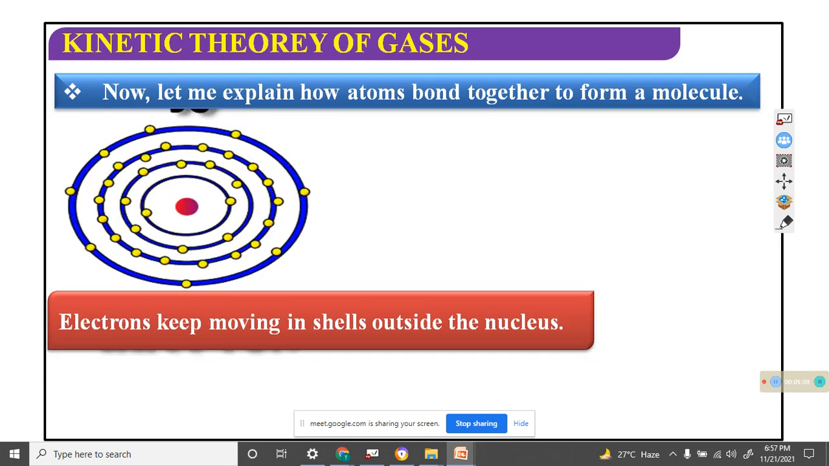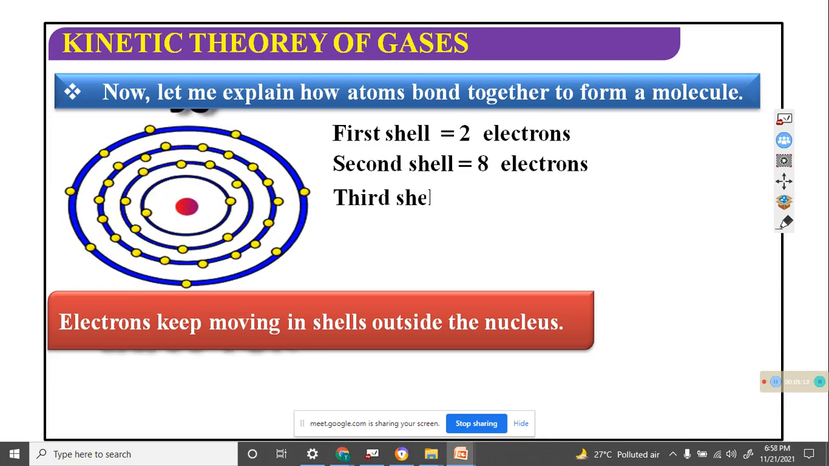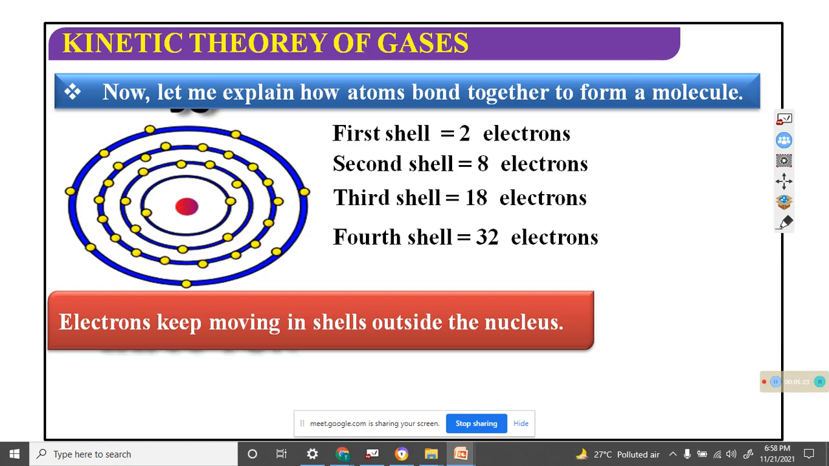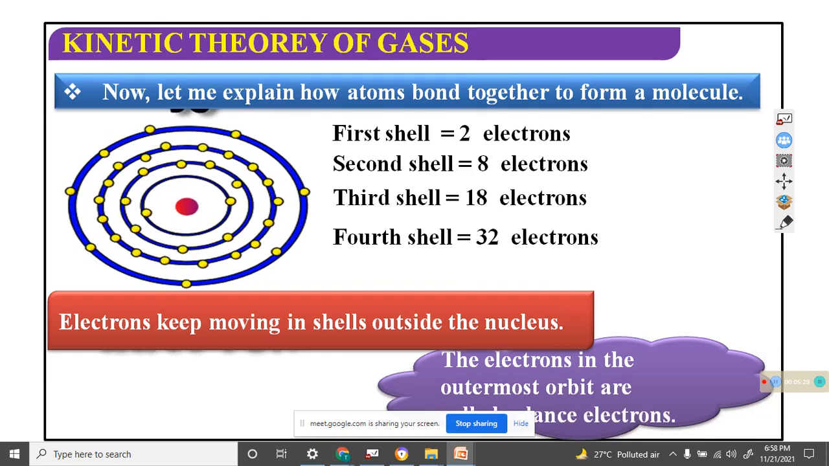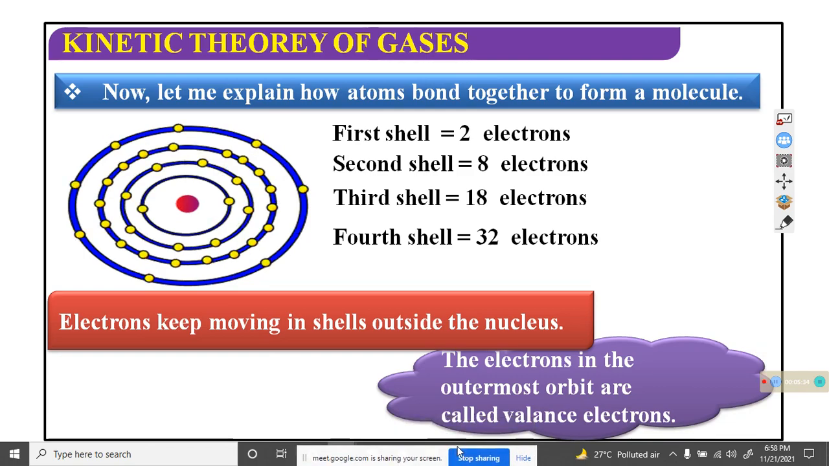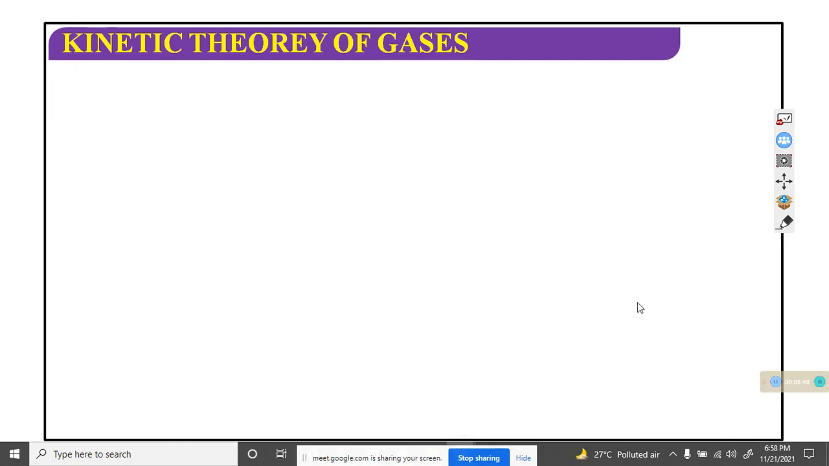Electrons keep revolving in shells around the nucleus. The first shell has 2 electrons, the second shell has 8, the third shell has 18, and the fourth shell has 32 electrons. The picture is given here also. The electrons in the outermost shell are called the valence electrons.